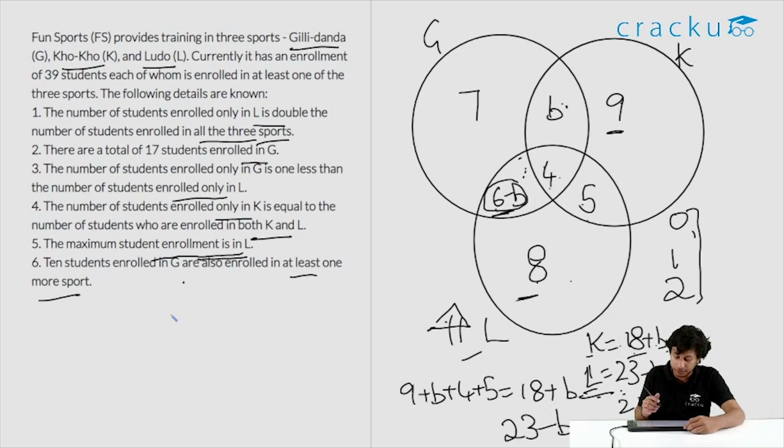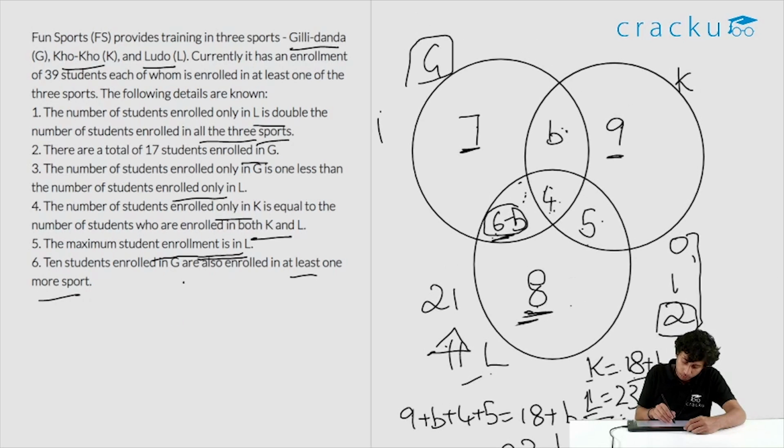And all these times G must satisfy. G will be lower than L. That is because if you look at this, students enrolled in only L is 8 while students enrolled in only G is 7. It is naturally lower. If you take an example, let's say we take b value as 2. Then we have L, the number of students enrolled in Ludo, is 8, 9, 17. 17 plus 4 is 21. Here we have 21, while here we'll have 7 plus 4 is 11, 11 plus 6, 17. So in all these three cases it will work out.